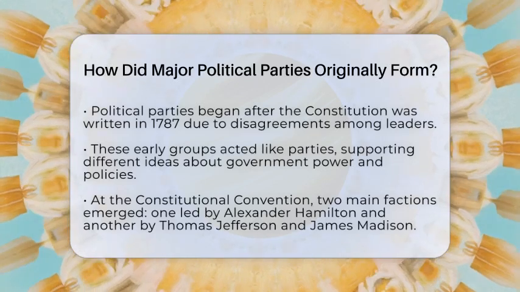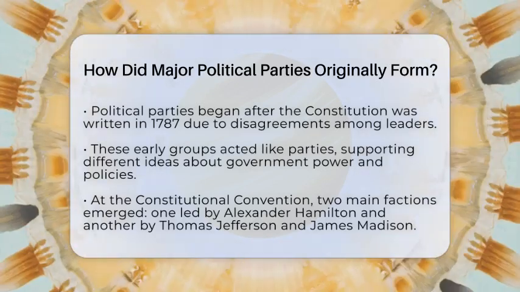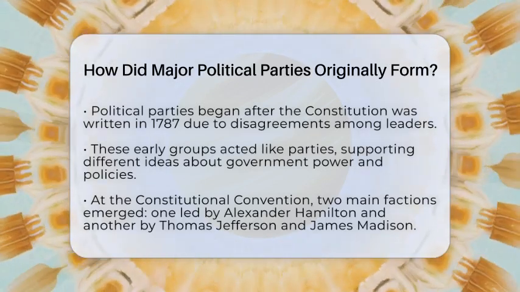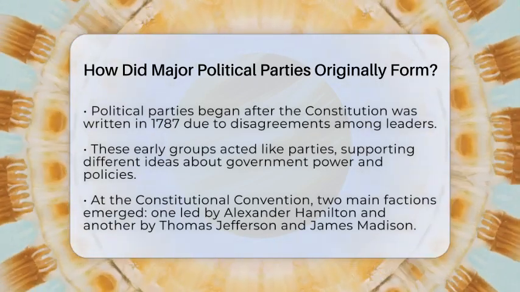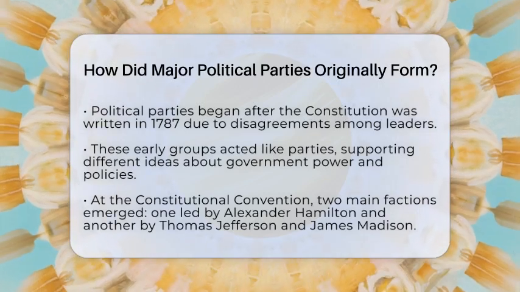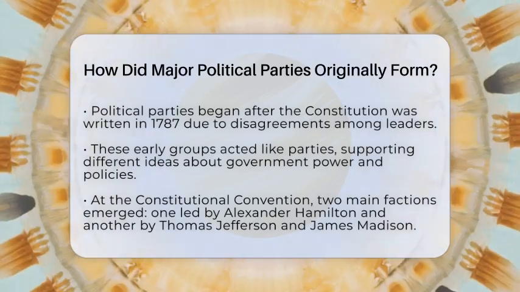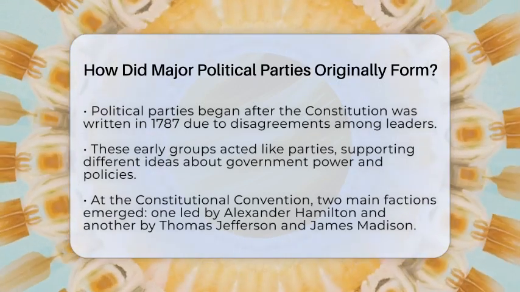After the Constitution was written in 1787, disagreements among leaders led to the creation of the first groups. These groups weren't called parties yet, but they acted like them. They formed to support different ideas about government power and policies.